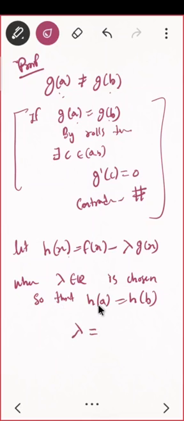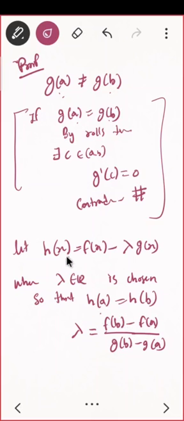And that is an easy exercise. I'll just quickly give you f of b minus f of a upon g of b minus g of a. Just quickly verify whether you are getting the same. H of a, at the place of x you are putting a, so this will be f of a minus lambda times g of a, correct? And what is lambda, this thing? What value will you get? Whether you are getting the same, you can verify it later on also. Find h of a and find h of b. See whether you are getting the same. H of a and h of b are the same.